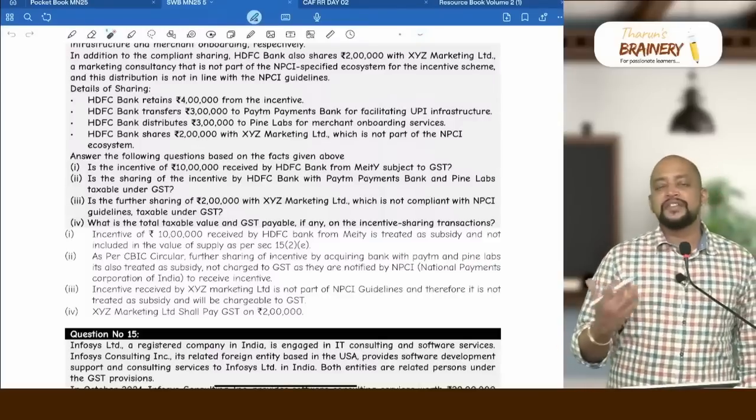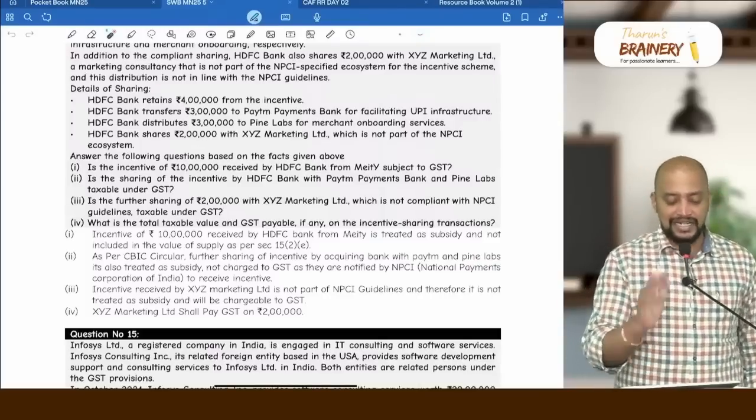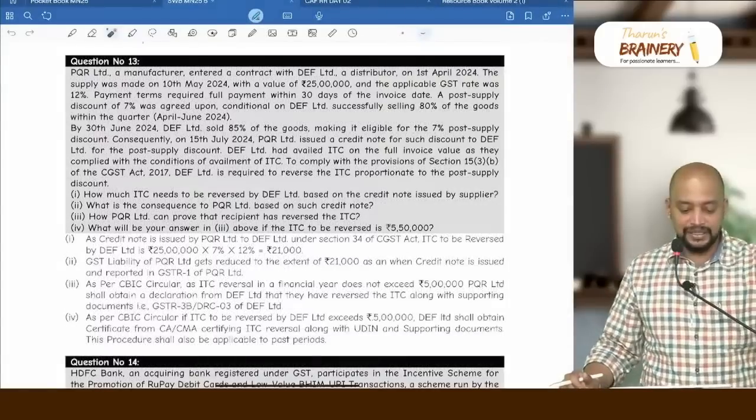So because we don't have any restriction with respect to that, they can definitely take ITC. See this question number 13.